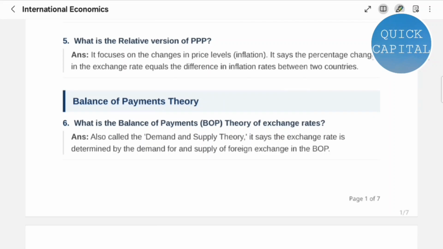Question 6. What is the balance of payments theory of exchange rates? Also called the demand and supply theory. It says the exchange rate is determined by the demand for and supply of foreign exchange in the BOP.